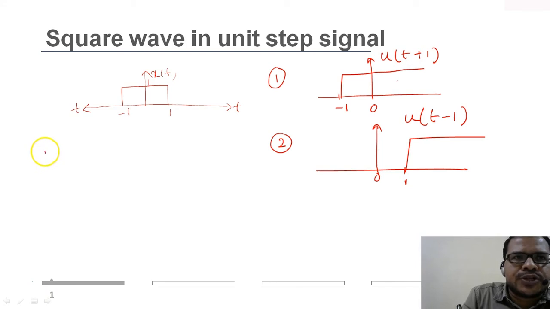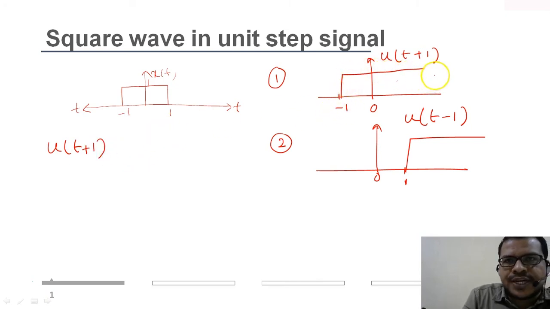So we'll start with u of t plus 1. The signal goes on increasing, then at t equal to 1 it becomes 0. So if I subtract u of t minus 1 from u of t plus 1, you see at this instance, let's say this is 1, this minus this, the value of the signal becomes 0.